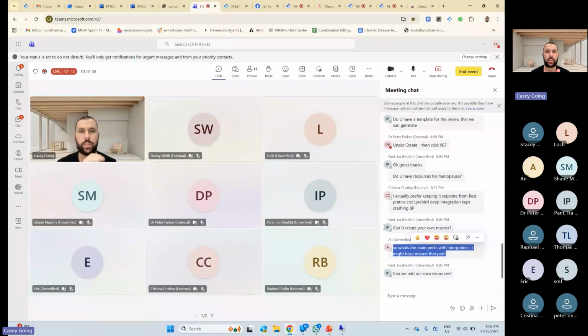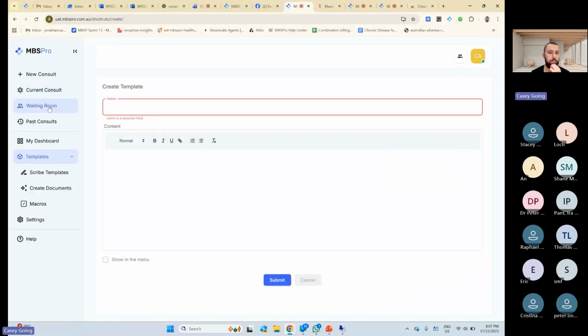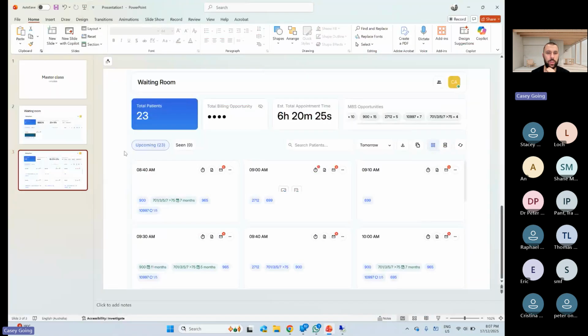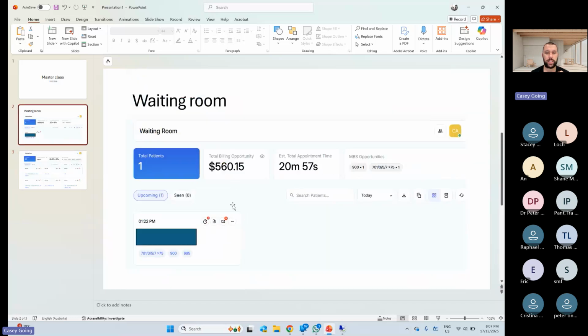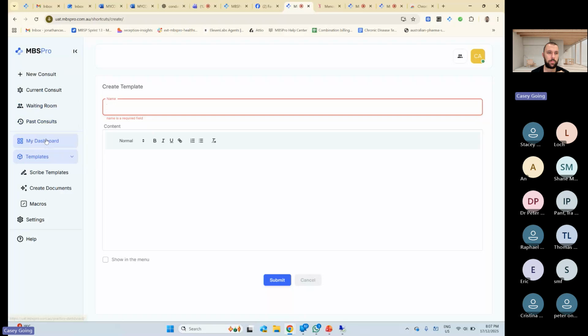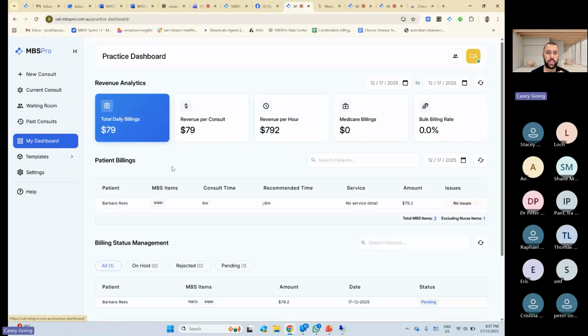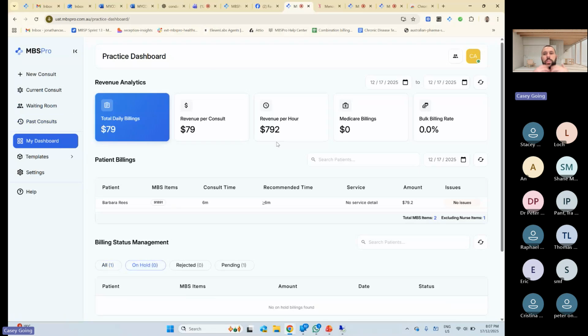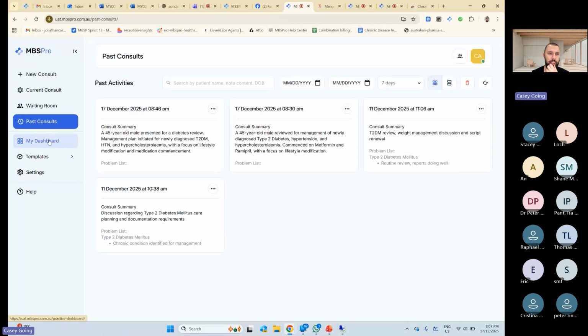What are the main perks of integration? The main perk of integration is the waiting room, which looks exactly like this, which shows you previous billing history and total billing opportunities. It estimates your time, so if you're going to finish late that day, based on your previous consults. It also provides some analytics, which I'll show you in my dashboard, around total daily billings, revenue per consult, and things like that. So that's the main thing. And then previous consults.